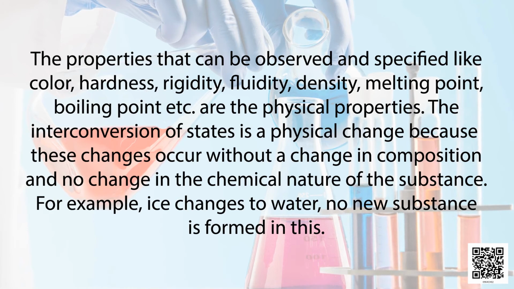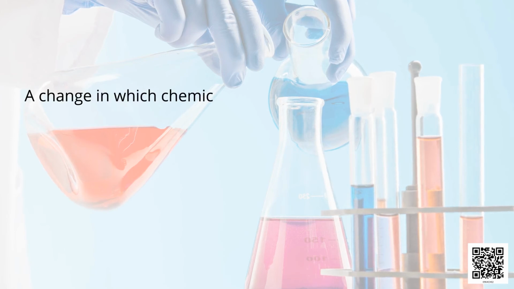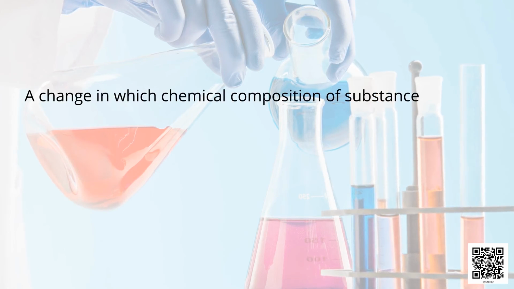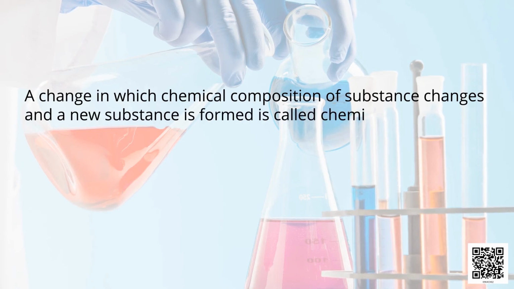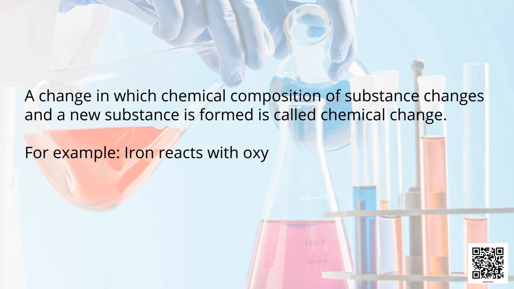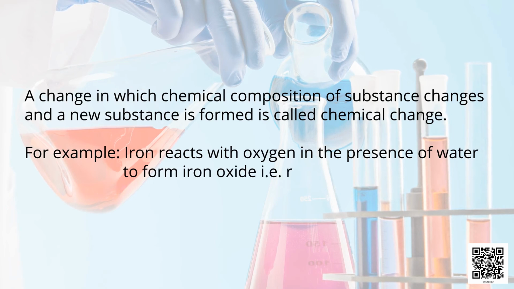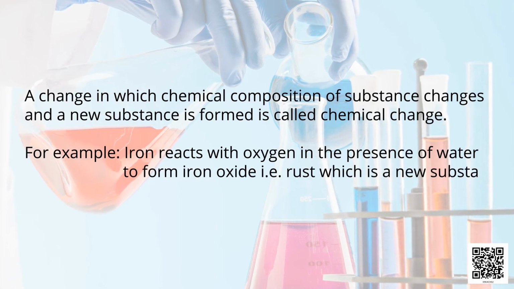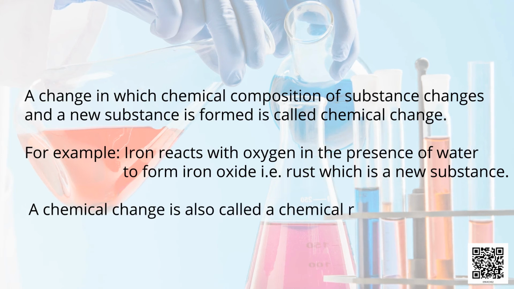Chemical properties of substances are different due to different chemical composition. A change in which the chemical composition of a substance changes and a new substance is formed is called a chemical change. For example, iron reacts with oxygen in the presence of water to form iron oxide, that is rust, which is a new substance. A chemical change is also called a chemical reaction.